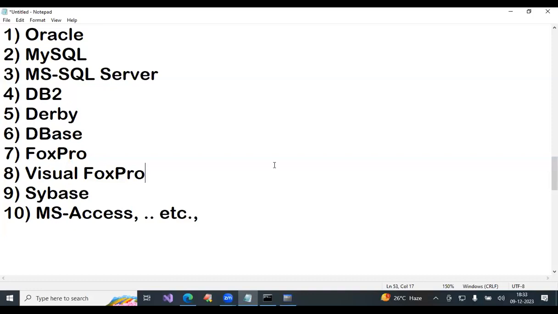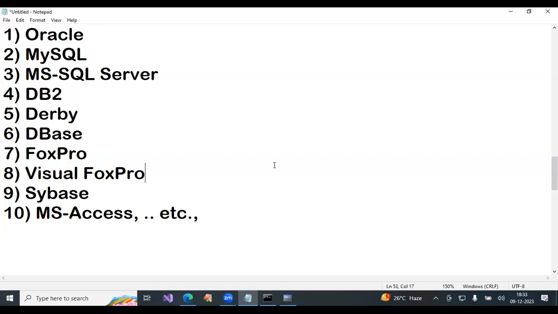If you attend a SQL Server class, the faculty will teach SQL. But what's the difference? The database software is different, the data types in the database are different, and writing code is a little bit different. But all databases can understand only one language, that is SQL.